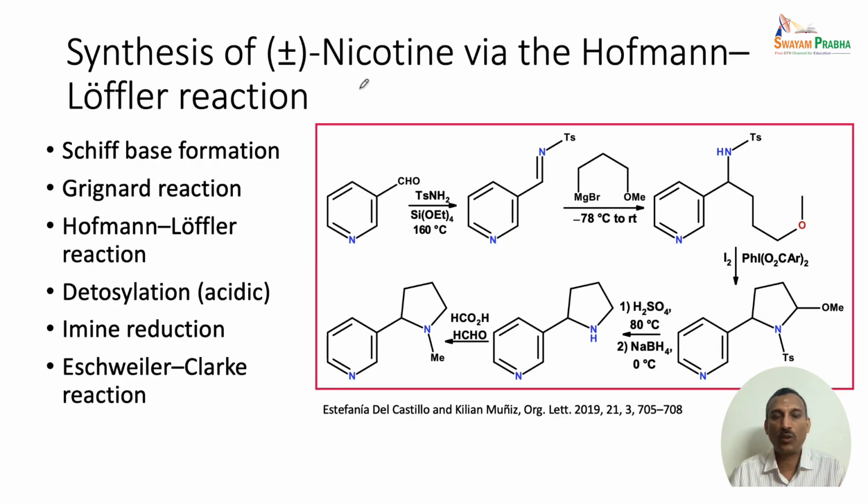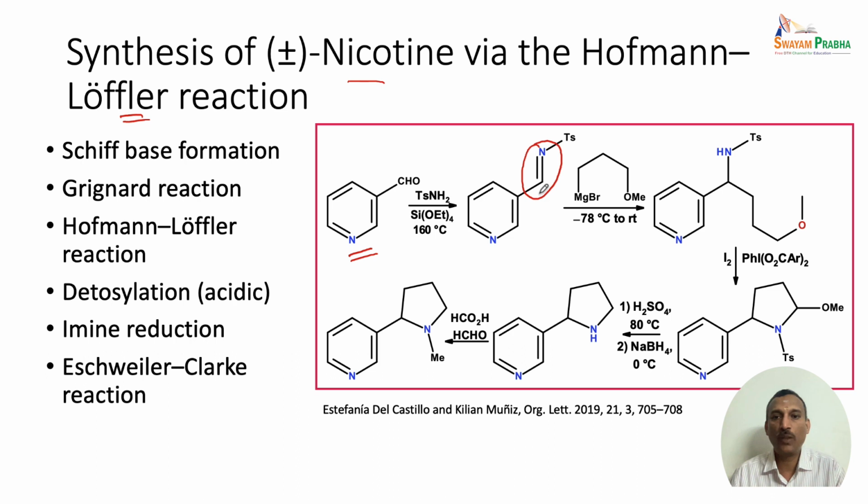And of course, there is also another method by which nicotine can be synthesized. The plus or minus nicotine can be synthesized via the Hofmann-Loeffler reaction. So this is basically a radical cyclization method. So starting from the aldehyde, pyridine carboxaldehyde, and tosylamine were treated together to form the Schiff's base. The initial step is the formation of the Schiff's base.